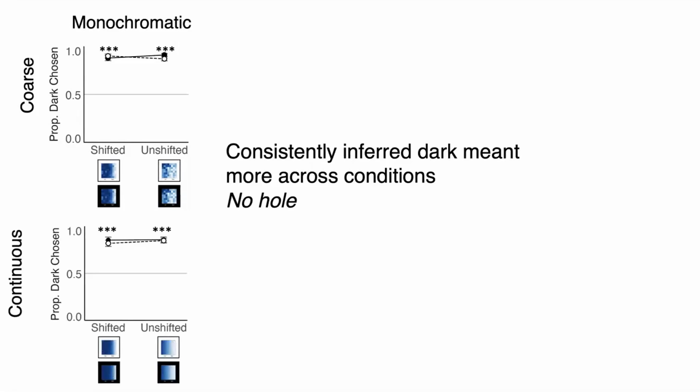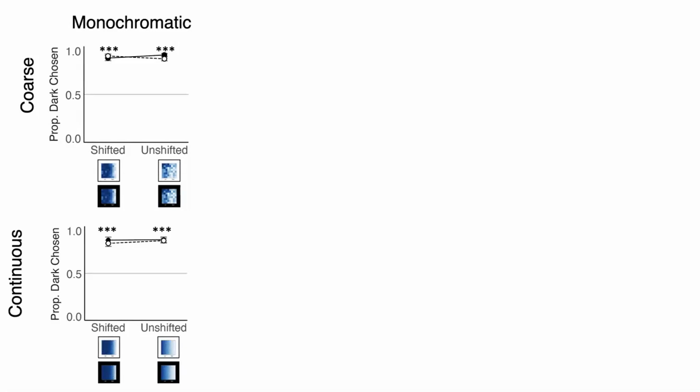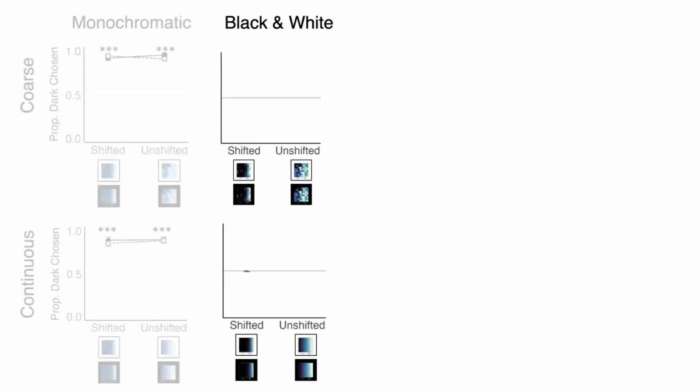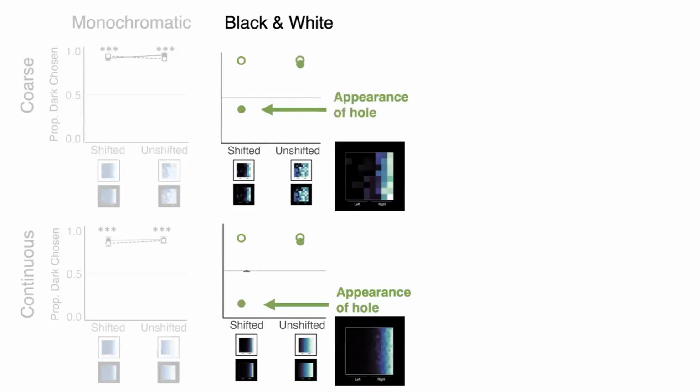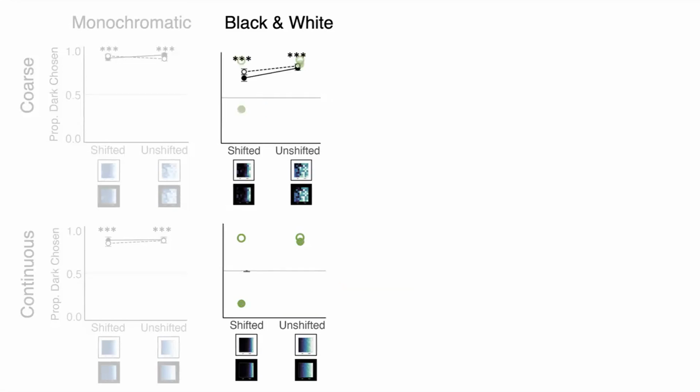Next, we'll look at the conditions that test the hole hypothesis. As you can see, this was not supported. The hypothesis predicts dark more responses for all white background maps. For black background maps, it predicted dark more responses for unshifted maps and light more responses when maps were shifted. This is because the shifted maps would have appeared to have holes. This is not what we saw. For coarse maps, we saw consistent dark more responses, even for maps with the appearance of a hole. This is evidence against the hole hypothesis.